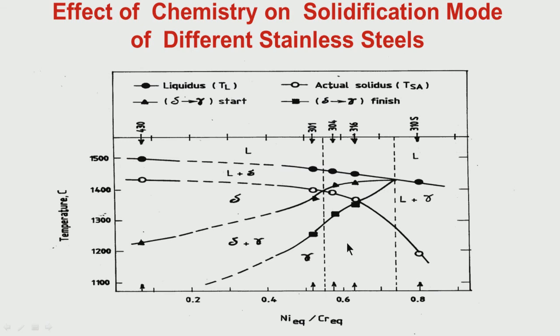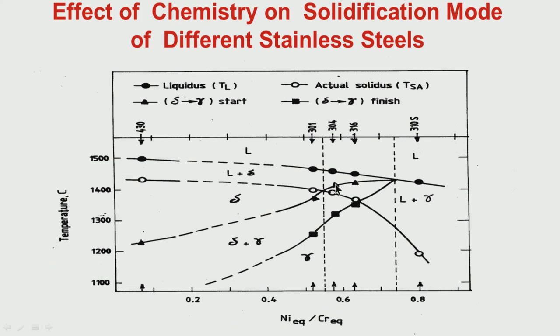So what is the implication? The implication is that above 0.55 nickel equivalent by chromium equivalent, this delta to gamma transformation is taking place during solidification, that is, before the completion of solidification it has started.